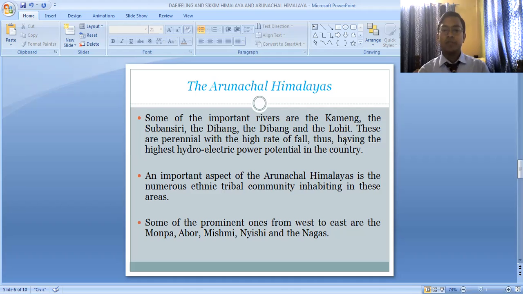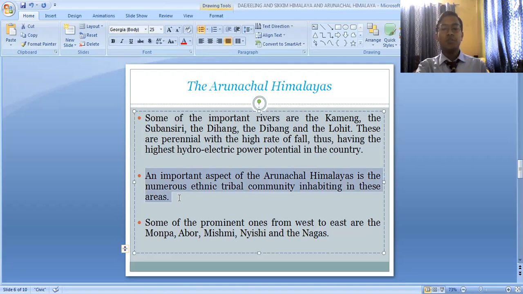Okay, so strategically, the Arunachal Himalayas is very much important. An important aspect of the Arunachal Himalaya is the numerous ethnic tribal communities in these areas. The most important characteristic of this Arunachal Himalaya is that numerous ethnic tribal communities can be found here. Different small tribal groups of people have settled in this part of the Arunachal Himalaya, like in the states of Manipur, Mizoram, Nagaland, and all.